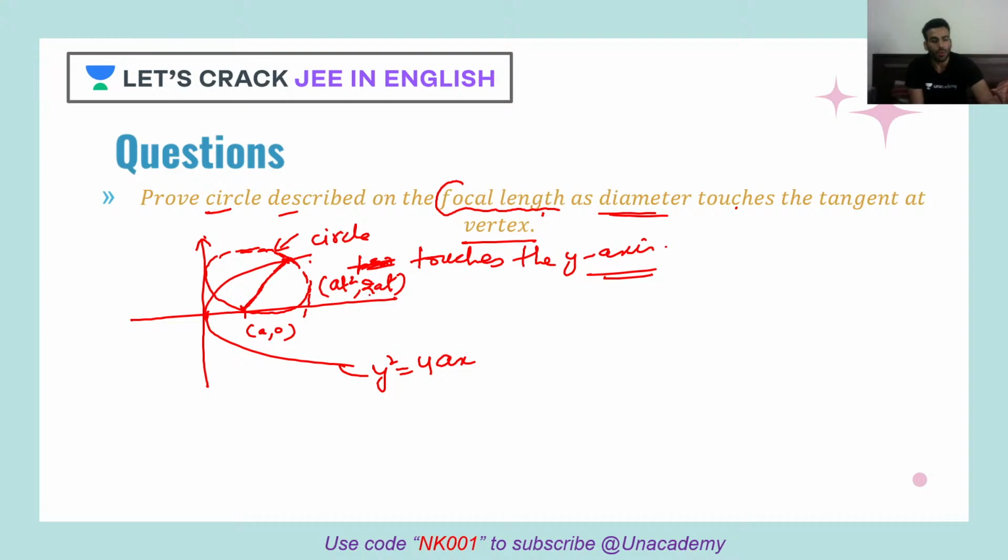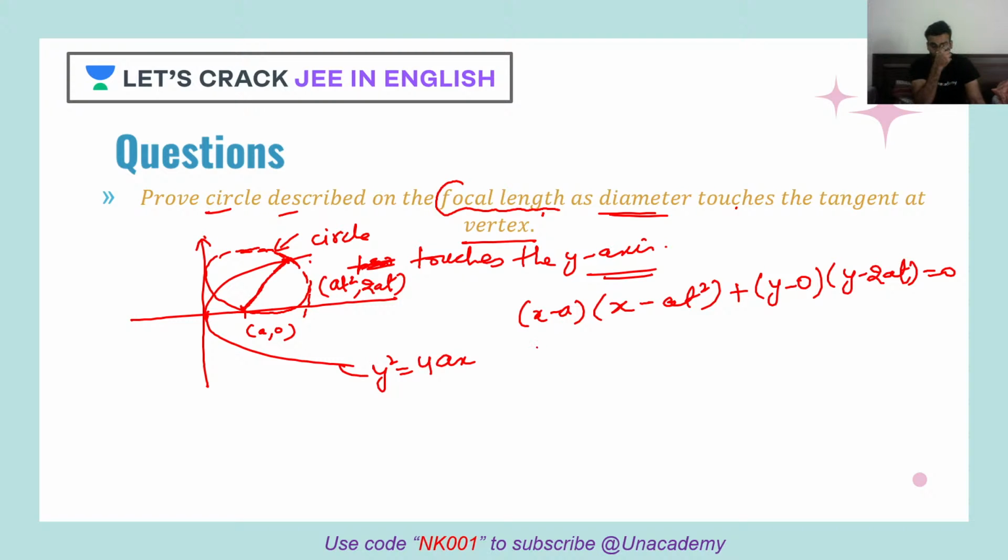Do you remember the equation of a circle when we have the diameter's coordinates? That was, x minus a into x minus at square plus y minus 0, then y minus twice of at is equal to 0. That was the equation, correct?